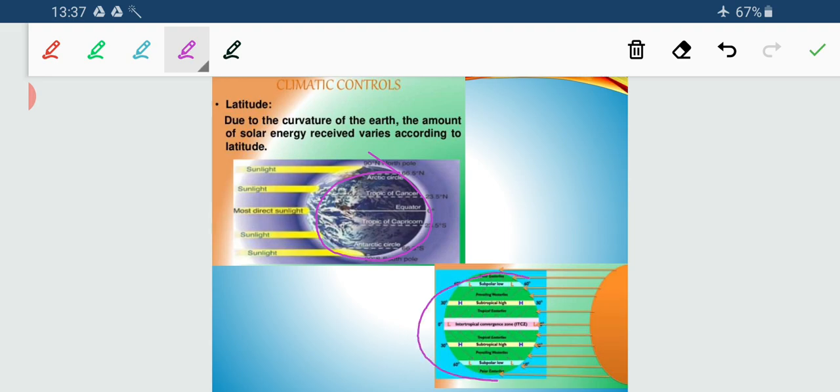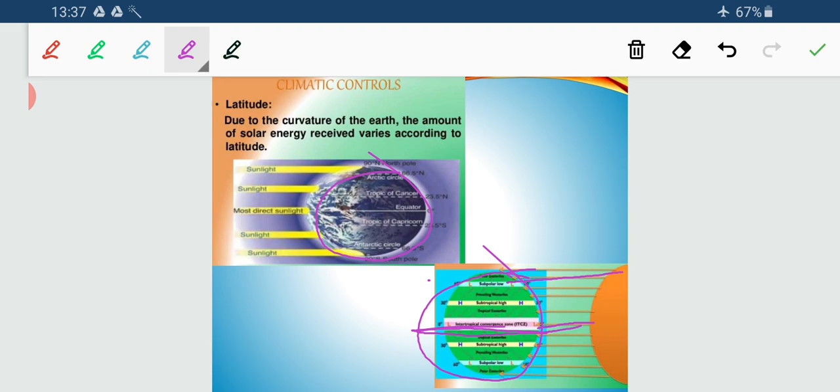Here you can see the length of the sun rays, and here the length of the sun rays. The places located over here will receive very direct sun rays, and gradually, for places away from the equator, the length of the sun rays increases.